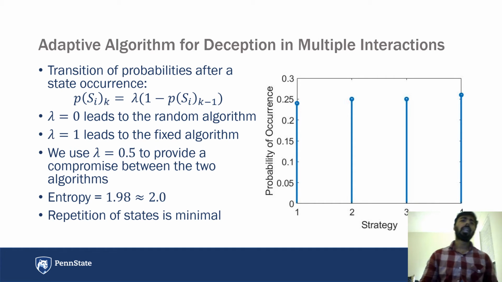So we chose lambda equal to 0.5 in this experiment just to have a compromise between random and fixed algorithms. By using the same algorithm on the same experiment that we did for 20 interactions, we see that all the states occur almost an equal number of times, and the entropy is 1.98, which is almost perfect. There is limited repetition of states, which means that this is the more optimal algorithm. We hypothesized that this would be a more optimal algorithm.